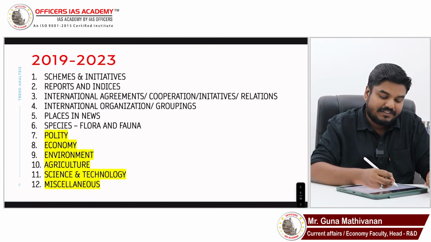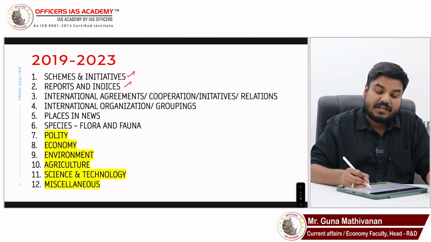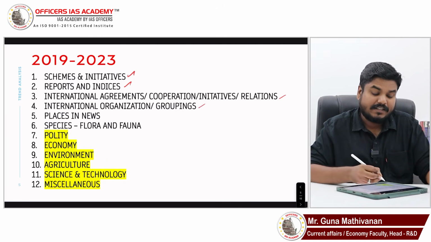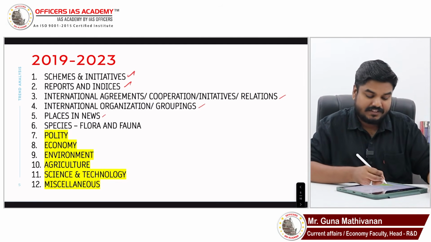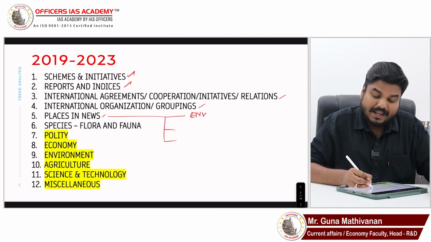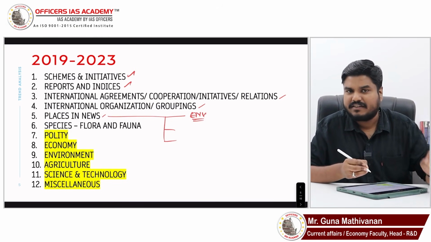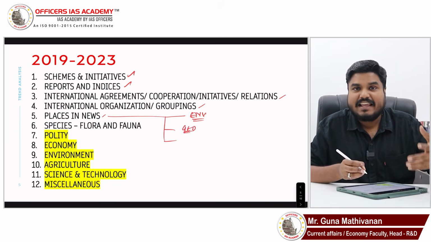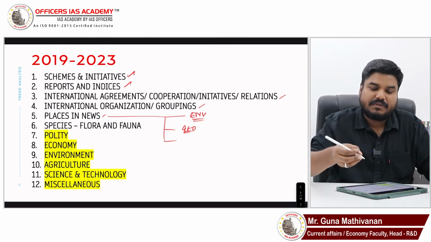Schemes and initiatives, reports and indices, international agreements, cooperations, initiatives, relations, international organizations, groupings, places in news. Places in news alone you can differentiate into 3 headings. That itself you can divide into 3. One is environmental based locations, biosphere reserves, national parks, tiger reserves, etc. Right? Then geographical locations, lakes, Wular Lake, Kolleru Lake, Rann of Kutch, questions are asked in the 23 prelims.